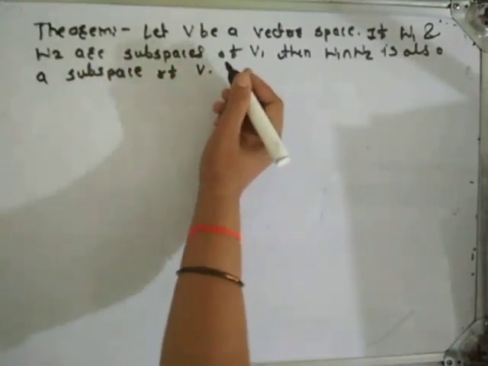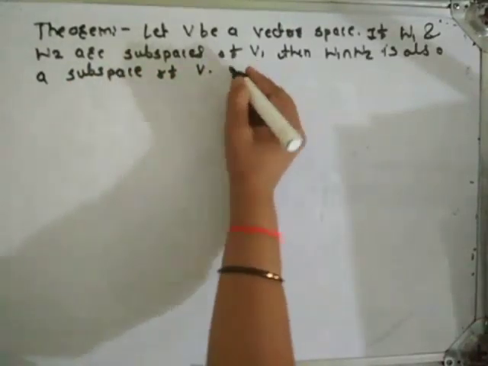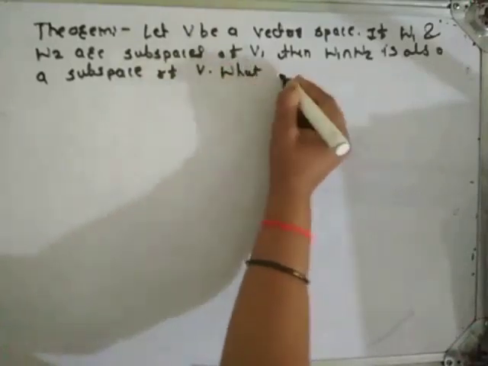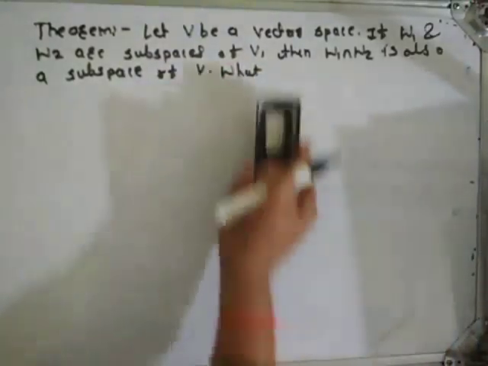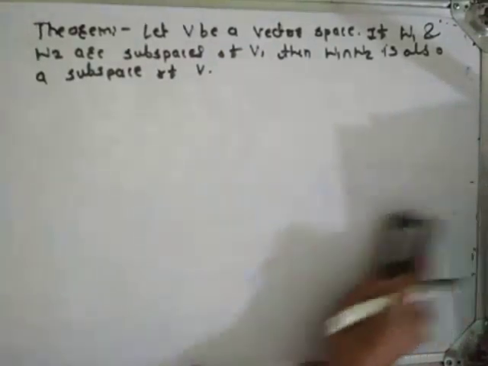What about the union W1 union W2? This we will show in the next part.